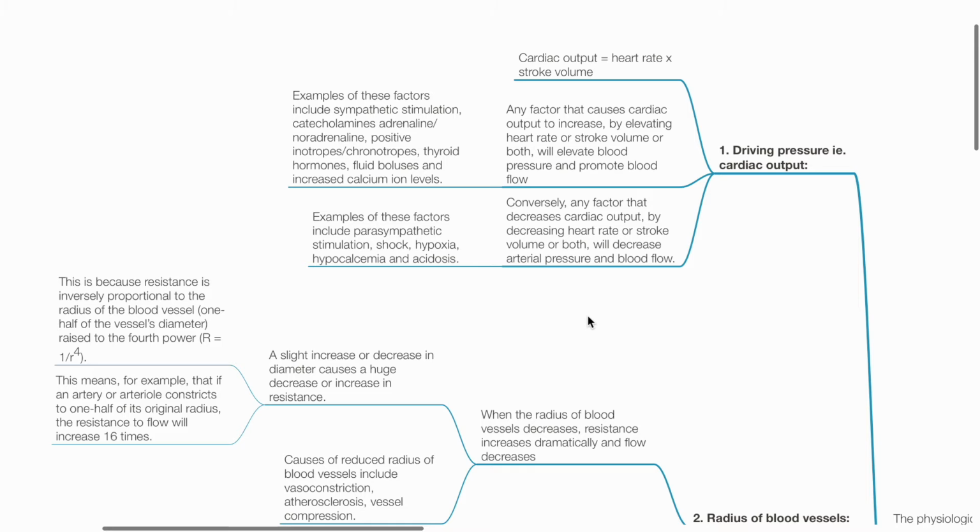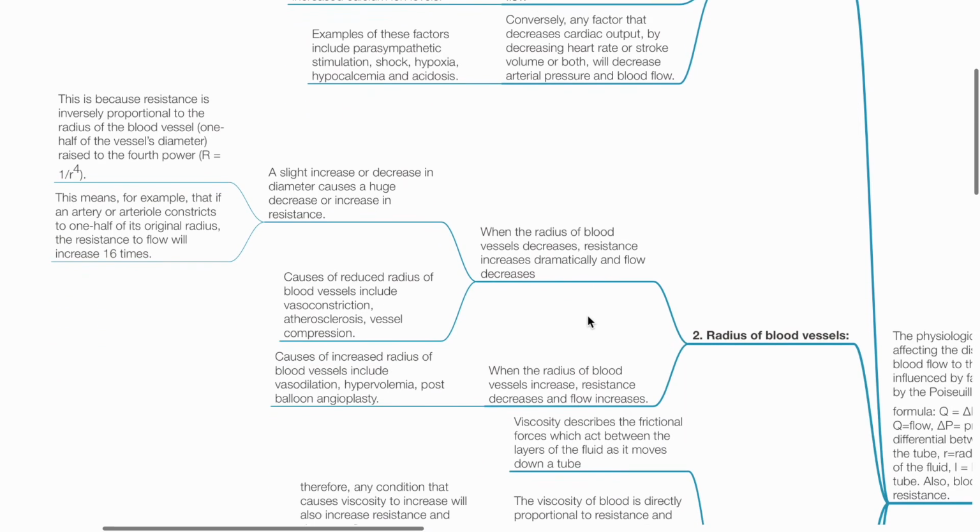Examples of these factors include sympathetic stimulation, catecholamines such as adrenaline or noradrenaline, positive inotropes or chronotropes, thyroid hormones, fluid boluses, and increased calcium ion levels. Conversely, any factor that decreases cardiac output by decreasing heart rate or stroke volume or both will decrease arterial blood pressure and blood flow. Examples of these factors include parasympathetic stimulation, shock, hypoxia, hypocalcemia, and acidosis.